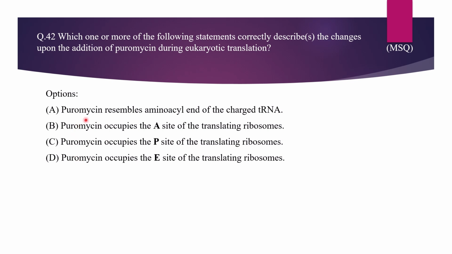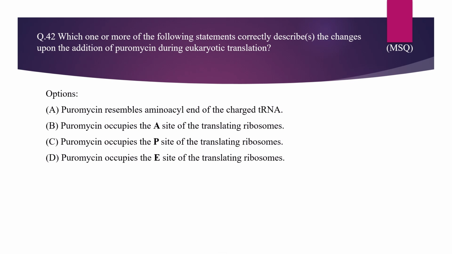Puromycin is an antibiotic or a toxin which inhibits protein synthesis, that is eukaryotic translation, and puromycin is a structural analog of the 3' end of the aminoacyl tRNA. So when puromycin is added during eukaryotic translation, due to its structural analogy, it resembles the amino acid end of the charged tRNA, and puromycin also occupies the A site of the translating ribosomes.